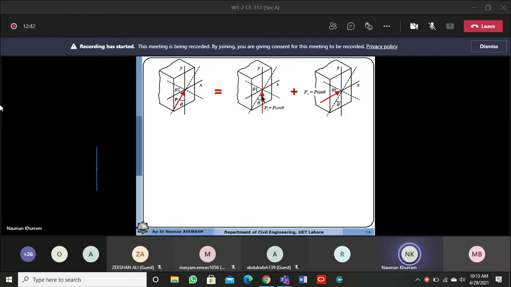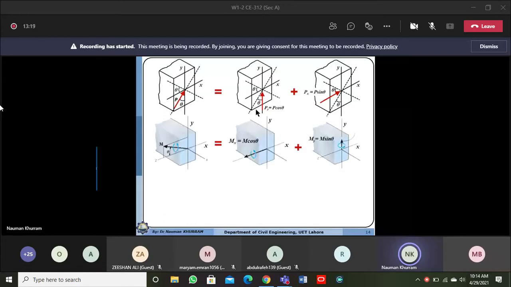The load acting in the y direction will produce the moment about the x-axis, and similarly the load acting in the x direction will produce the moment about the y principal axis. So the moment is always produced about the axis which is perpendicular to the load. This was the splitting of the load into components. You can also use another method.